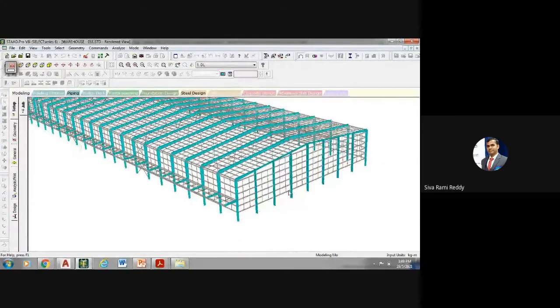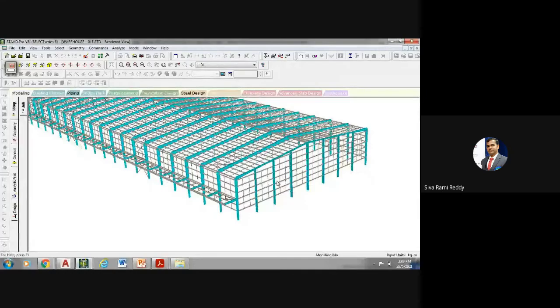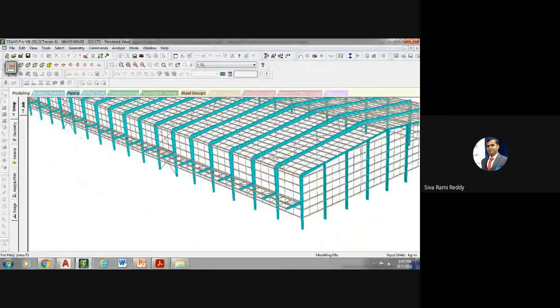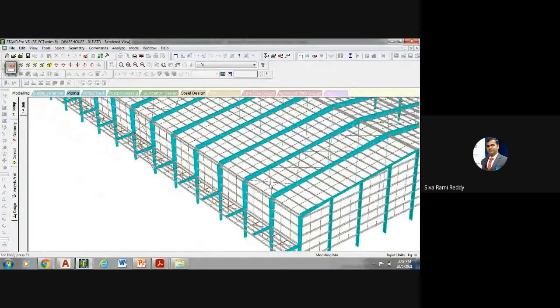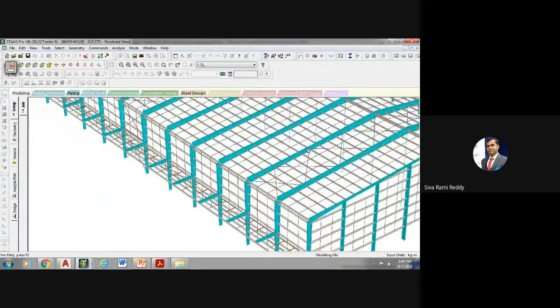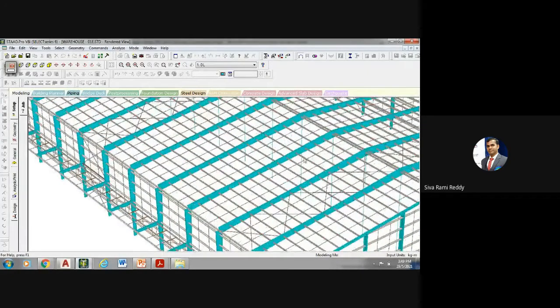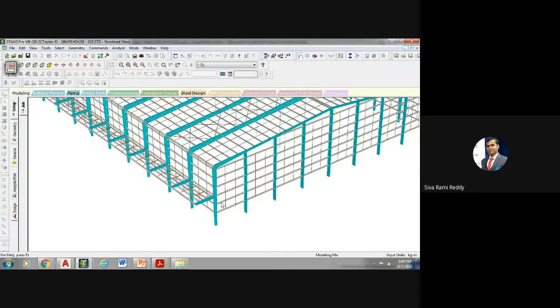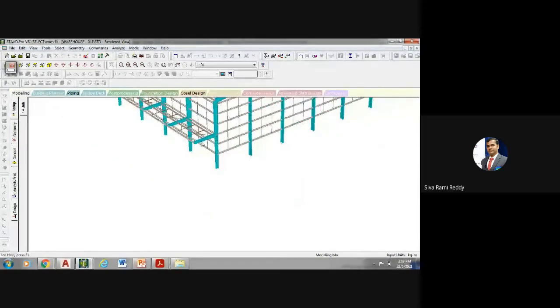See, this is the corner post and this is the central post. These are all called corner post columns. And this is what is called sag rods. You can see this kind of small cross members. These cross members are called sag rods. And these members are called purlins. And this is called rafter. And there is a kind of cantilever. One second. So it is looking like a cantilever portion, right?